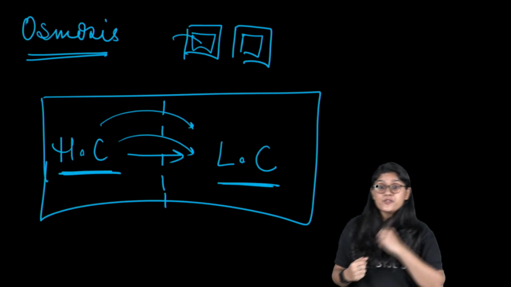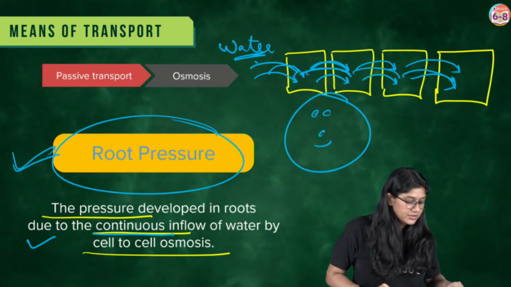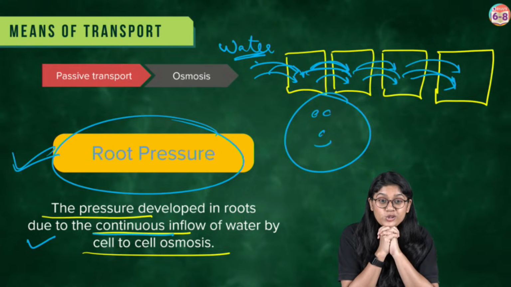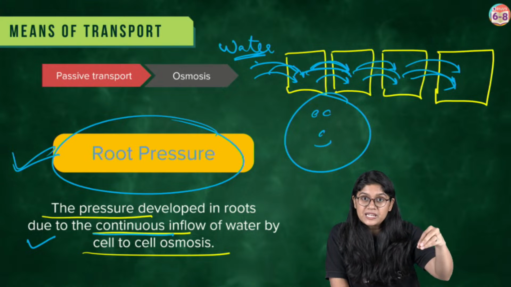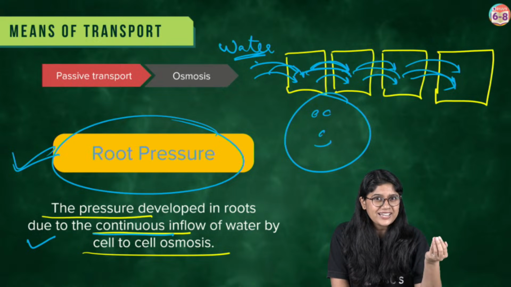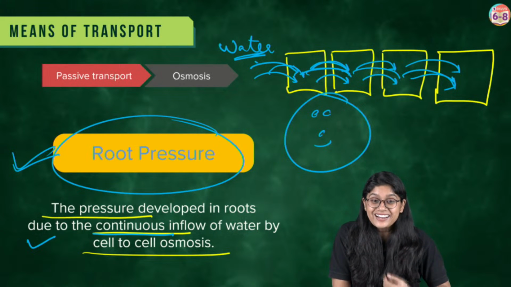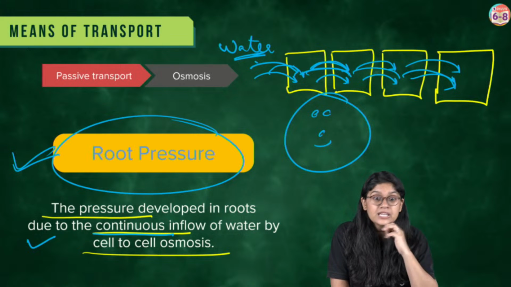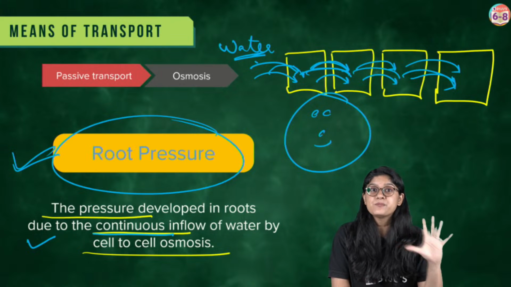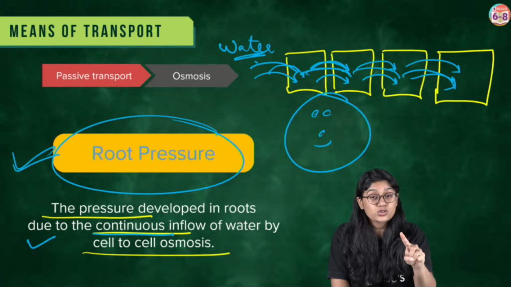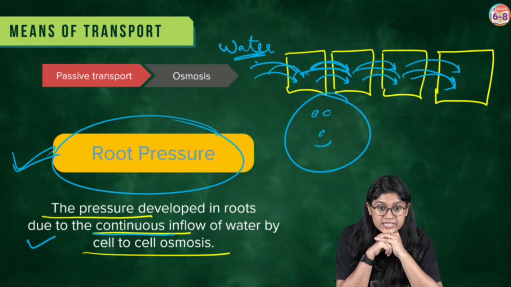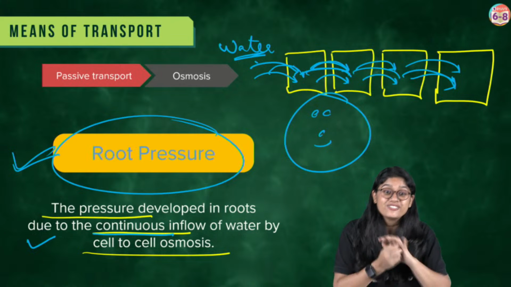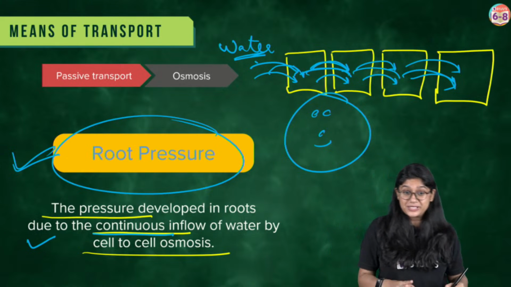Acha everyone, how many of you have seen raisins? Tell me, quickly. I'm sure you would have eaten raisins, right? If you soak raisins overnight, the next morning you will see that they have become fluffy. Yes, and they're very soft now. So what is happening in raisins also? Osmosis. Water is getting added, right? Yes. Very good. Now I hope all of you are clear with osmosis.